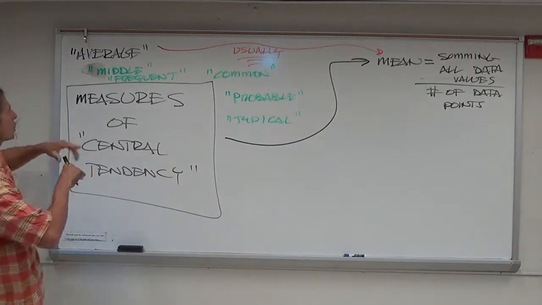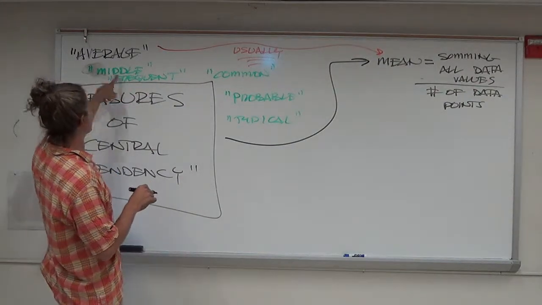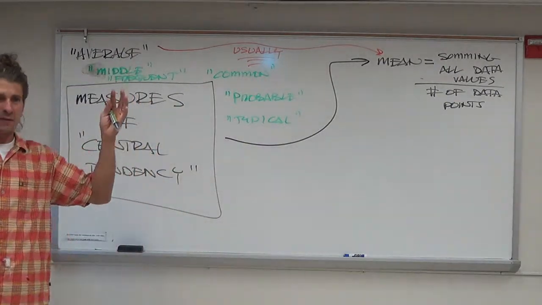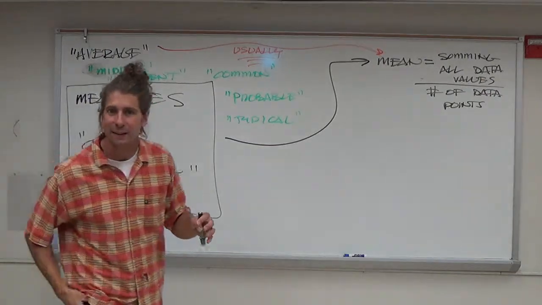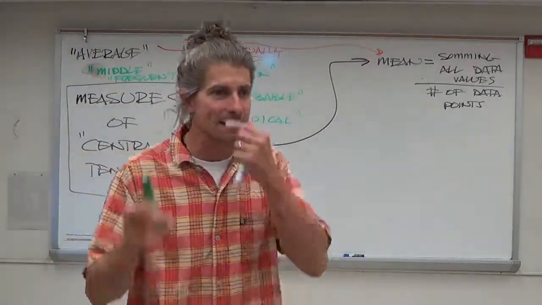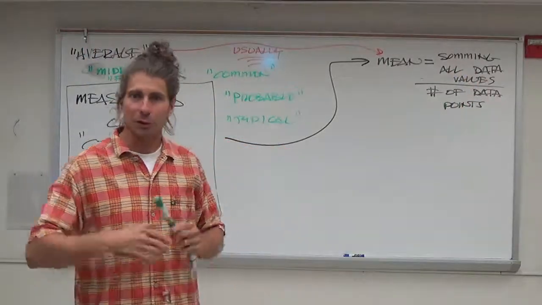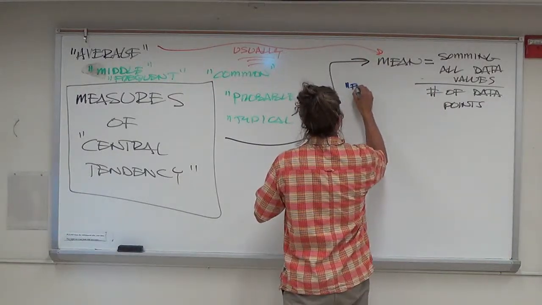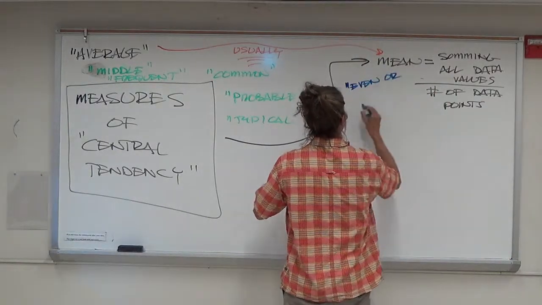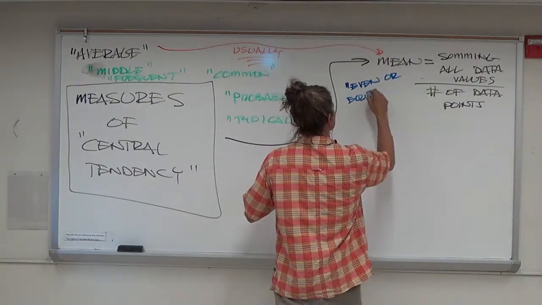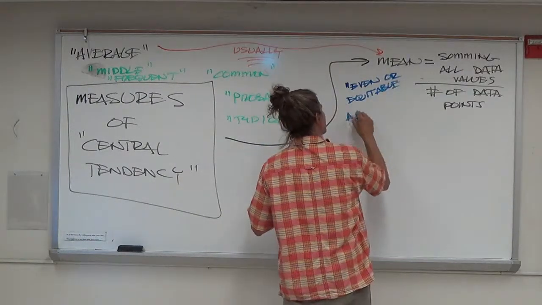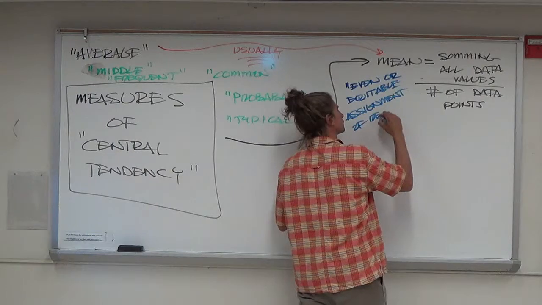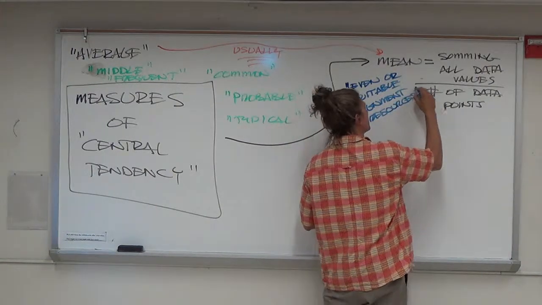It ties in to that. I wouldn't call it any of these. It's not middle, it's not frequent, it's not common, it's not probable, it's not typical necessarily. It's even. If you think, it's an even distribution of data. That's what it does. It's the number that represents all the data evenly distributed, uniformly distributed across all the data points. So it's like an even or equitable assignment of resources. I mean, really, that's kind of what it is.